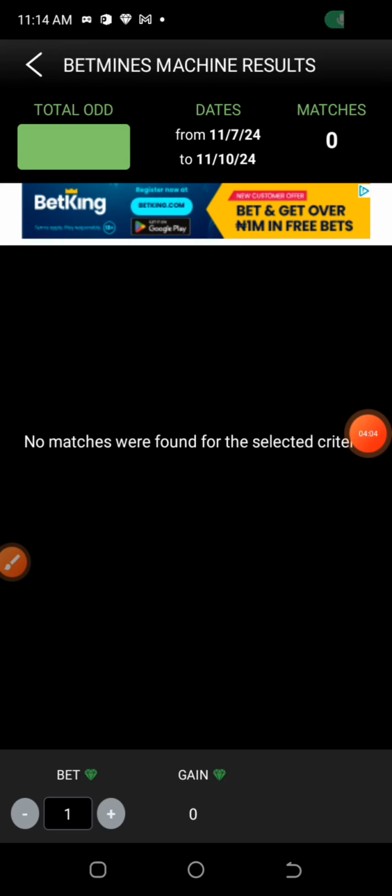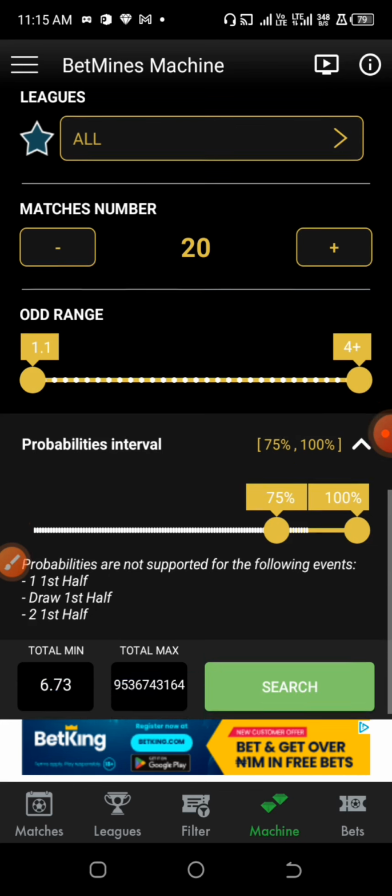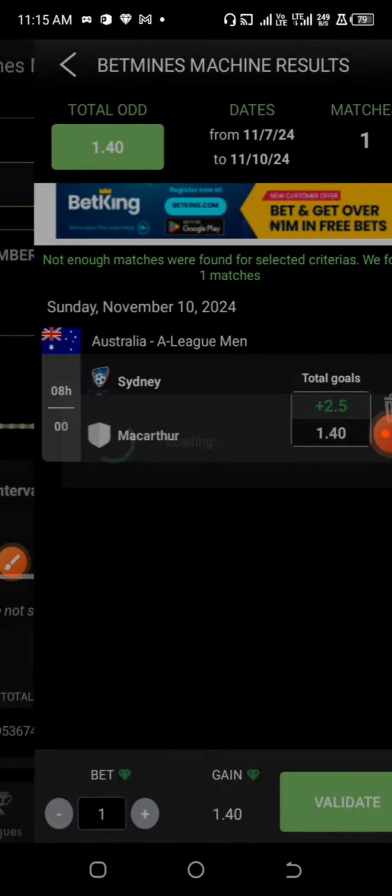Unfortunately, after using this source, it is not really bringing anything out, because it says no match was found for the selected criteria. Okay, now let us reduce the percentage of the possible outcome. Let us just go to 75%. Okay, let's go to 75% and do it again.